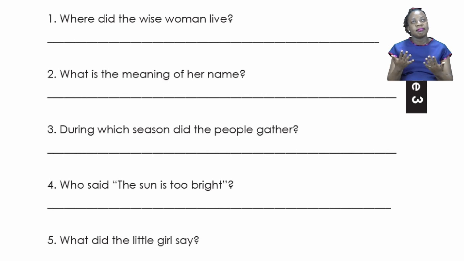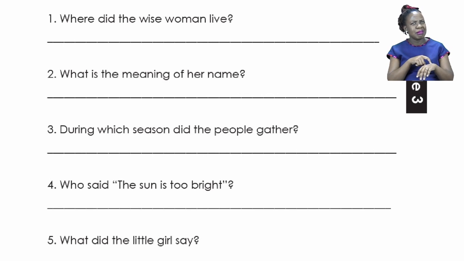Number 2 says, what is the meaning of her name? Number 3 says, during which season did the people gather?